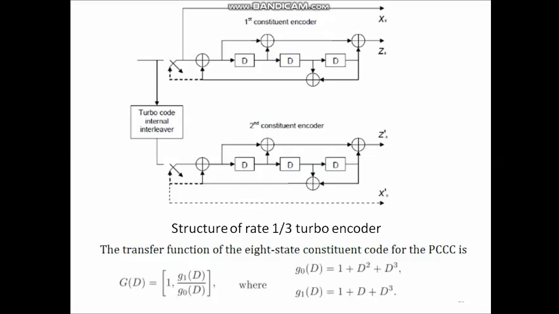And then we can write the transfer function as G(D) equal to, it is a systematic encoder, therefore 1 comma g1(D) divided by g0(D). So, this represents the transfer function.